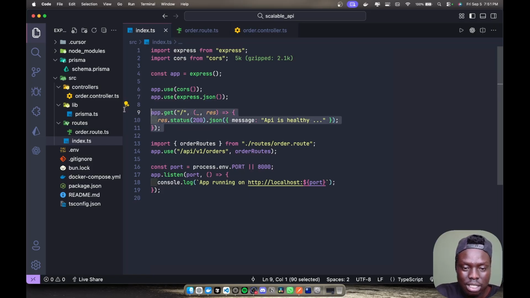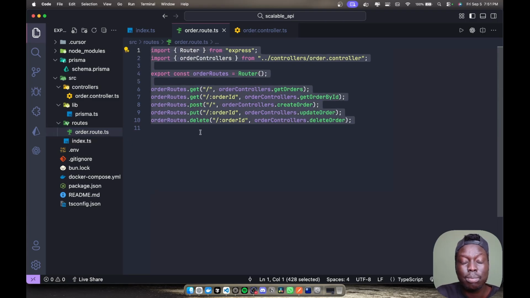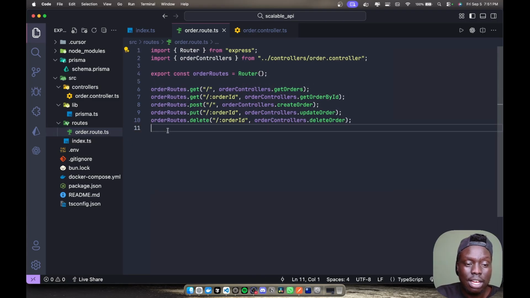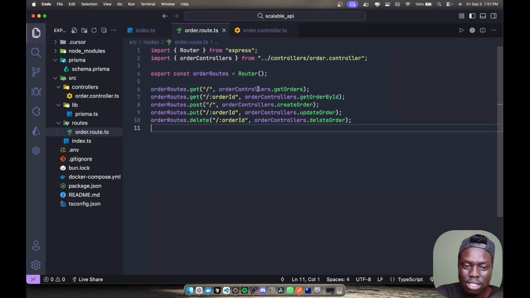As you can see, this is just a test API route, and then these extra routes here are just for us to use this API. This is an endpoint. We are using it inside these orders. As you can see, we have everything separated into different folders, and this is a very clean API endpoint. We have orders as the endpoint here. You can see get orders. We have another, get order by ID.